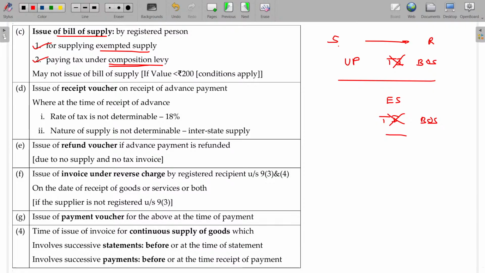We have already studied the composition taxpayer: 2.5% for caterers, in case of services other than catering 3%, and 0.5% for manufacturers and traders. Those people are not eligible for issuing a tax invoice. They can issue a bill of supply under the composition scheme. Of course, if the value is less than 200, they need not issue even the bill of supply, similar to this one.